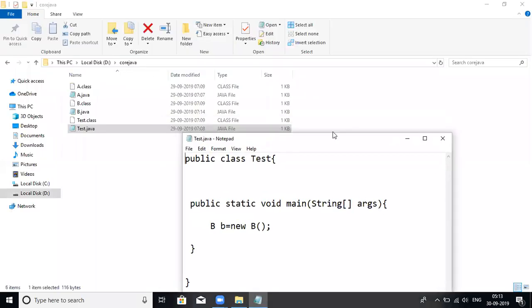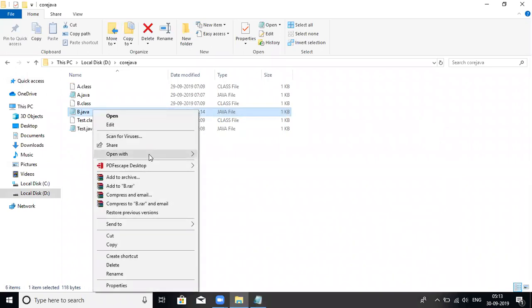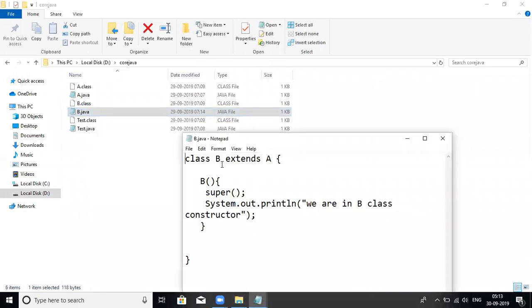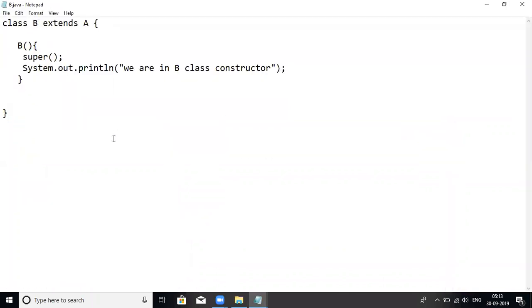So when we are trying to create an object for B class, if you look at that, the B class internally calls the superclass of the B class, that is A. So this code we no need to add, it will be added by the compiler by default if you don't add it.